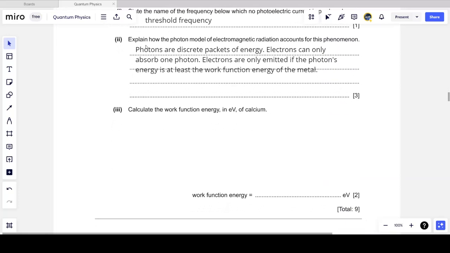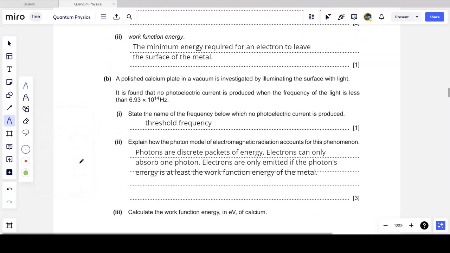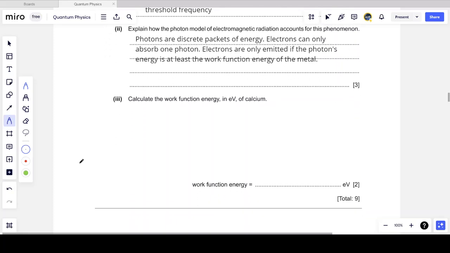The next question says calculate the work function energy in electron volts of calcium. So let's see what information we are given. We are told that the threshold frequency is 6.93 times 10 to the 14 hertz, and we're actually not given much more. Well, luckily we don't need much more. We know that the work function is Planck's constant h times the threshold frequency f0, the minimum amount of energy for the photon to have, hf0, with the minimum frequency.